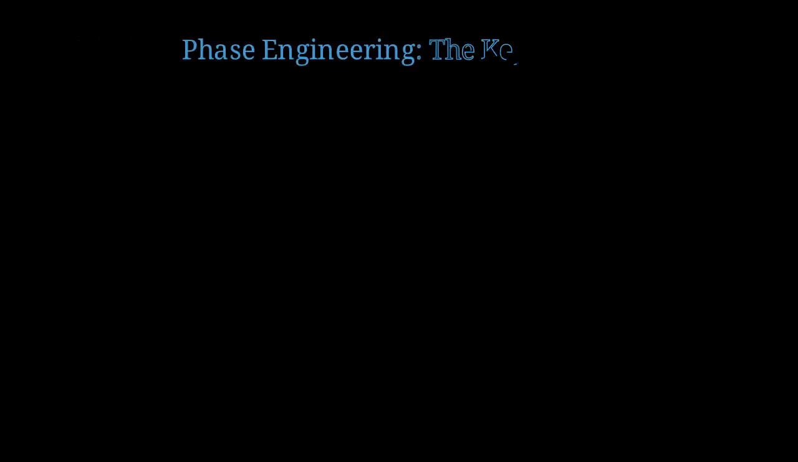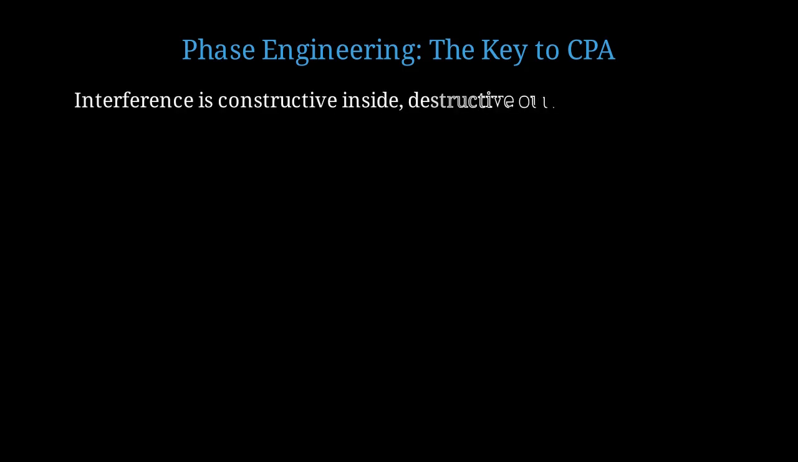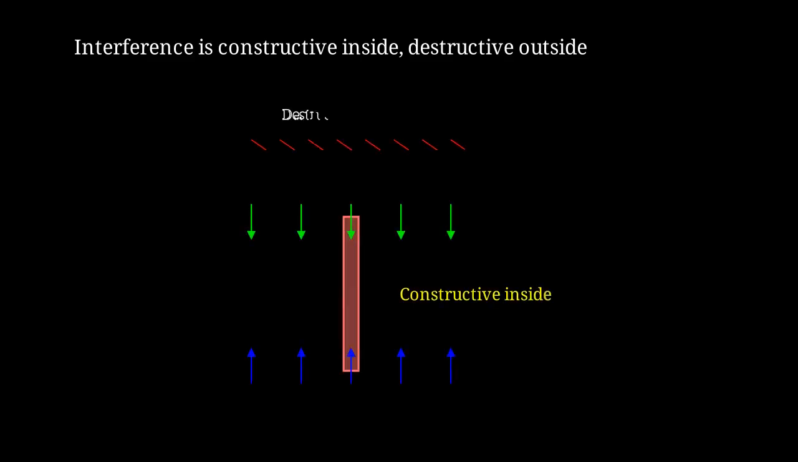Now let's discuss the crucial aspect, phase engineering. Why is the relative phase between beams so important? The magic of CPA is that we engineer constructive interference inside the absorbing medium while creating destructive interference in the reflected waves. This maximizes energy deposition. Visualize it this way. The fields inside the material add constructively, creating strong absorption, but the reflected waves interfere destructively and cancel out.